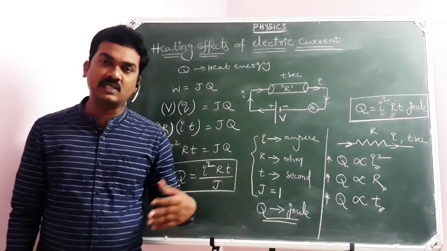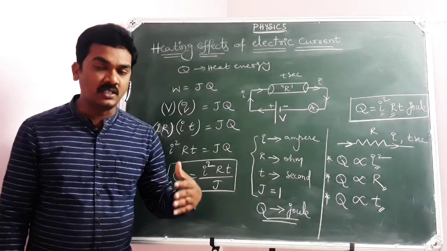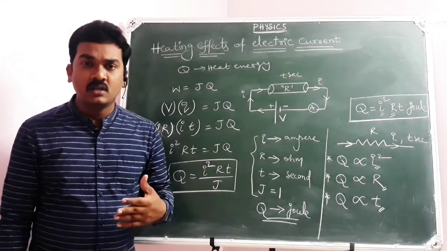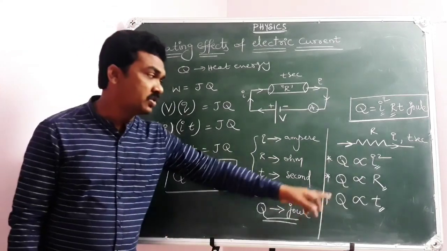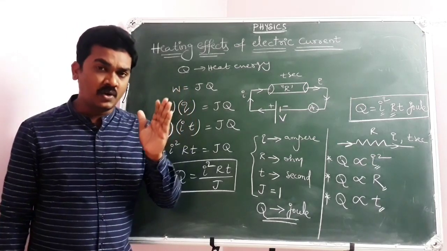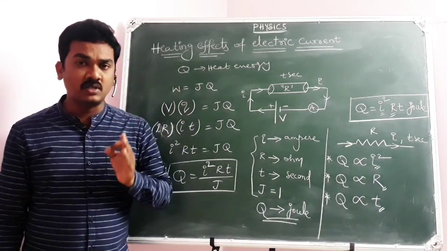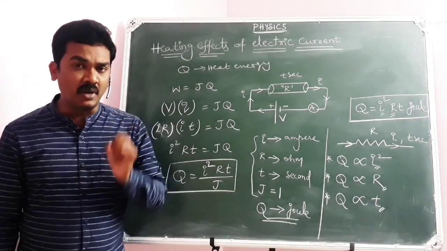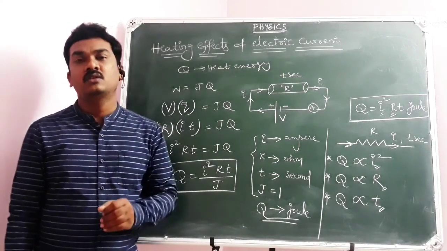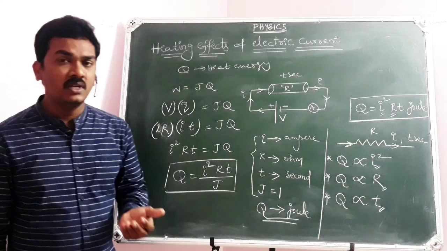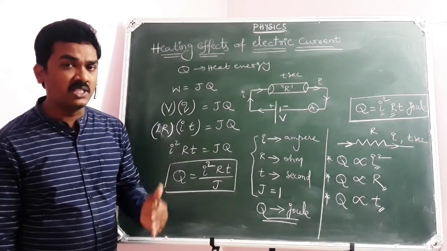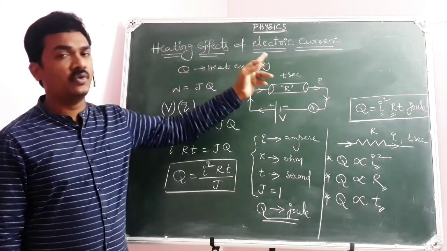Usually alloys are preferred as coils because alloys can offer greater resistance. An alloy is a combination of two or more metals. Those alloys offer greater resistance and can produce a greater amount of heat energy when current is passed through them. That's why electric water heaters, electric iron boxes, electric cookers, and filament bulbs all contain a material with greater resistance so that they can produce a greater amount of heat energy. So these are the usual electrical appliances that function on the principle of heating effects of electric current.